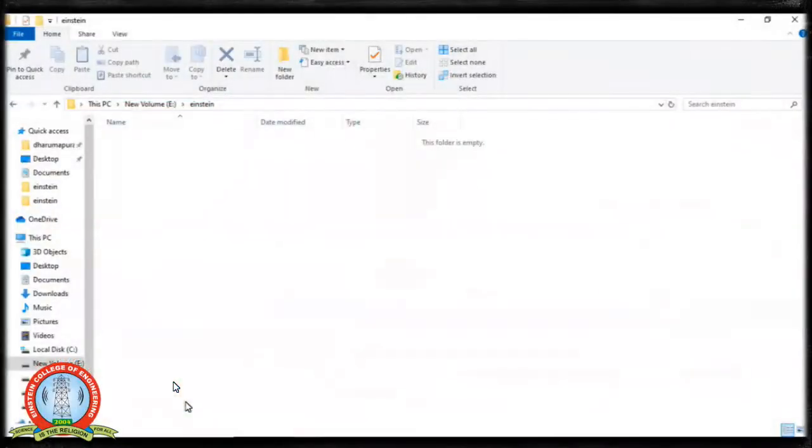Now you see, this is an example. Now I'm going to store this file. I have created a folder named Einstein, and this folder is created in the E drive.